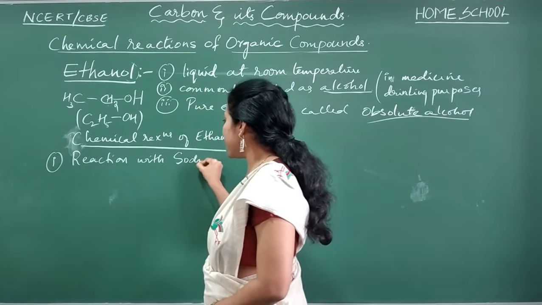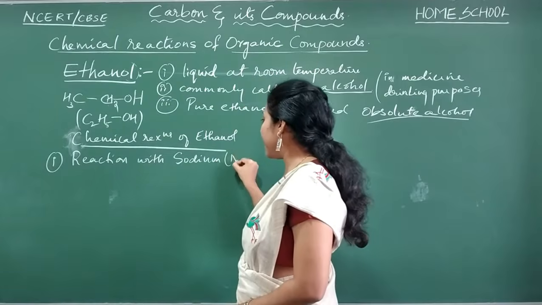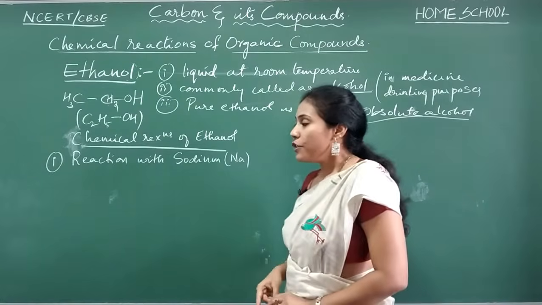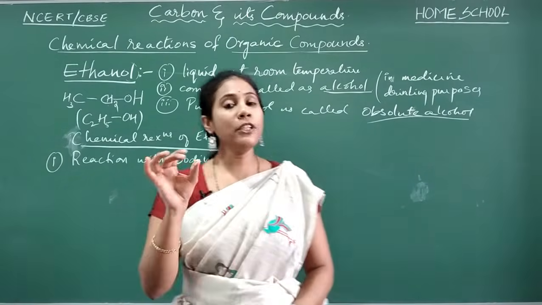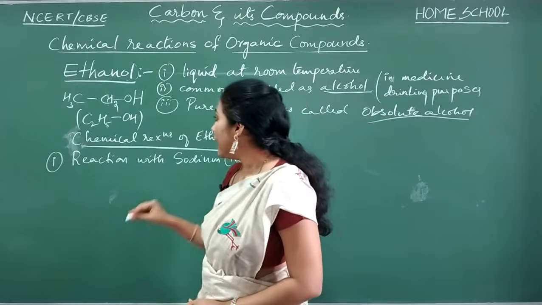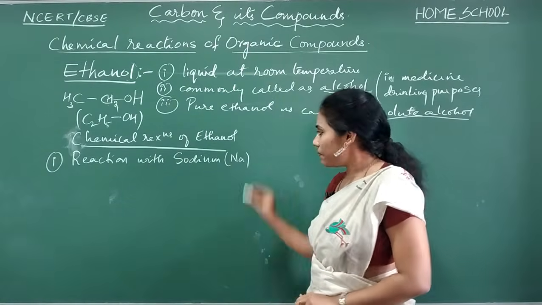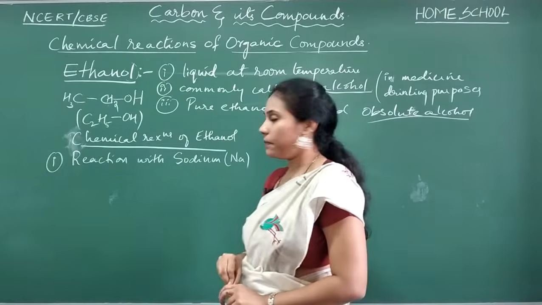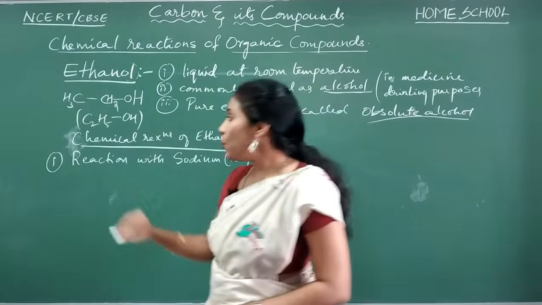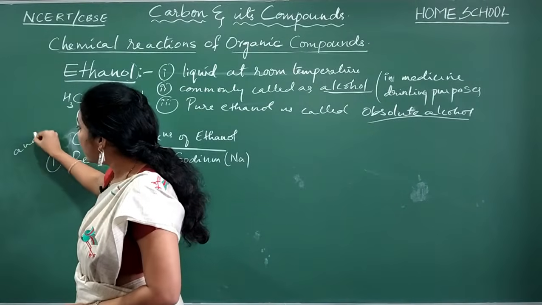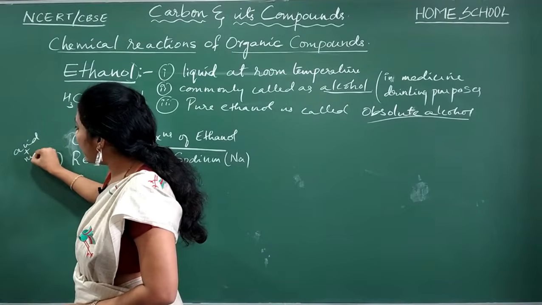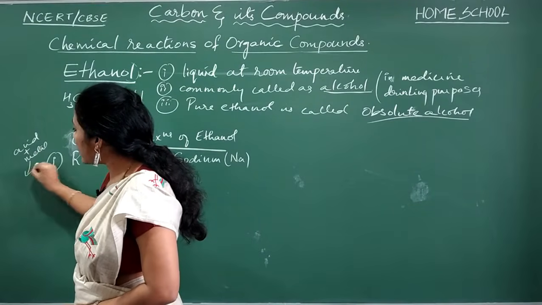What is the symbol of sodium? Na, isn't it? So usually, can you recall a reaction called acid reacting with metal? Sodium is a metal, isn't it? So whenever acid reacts with metal, can you tell me what gas you get?